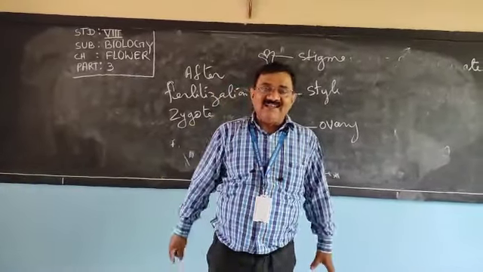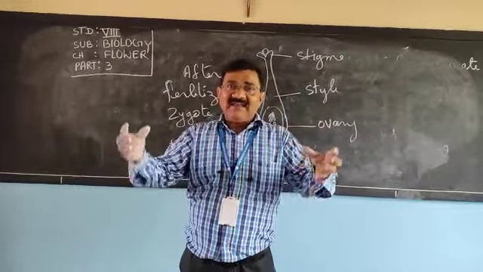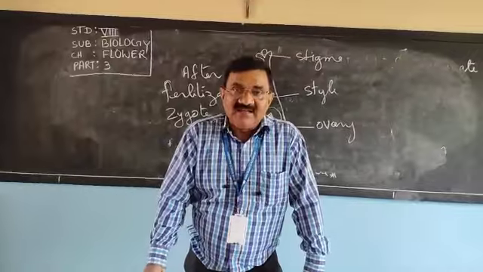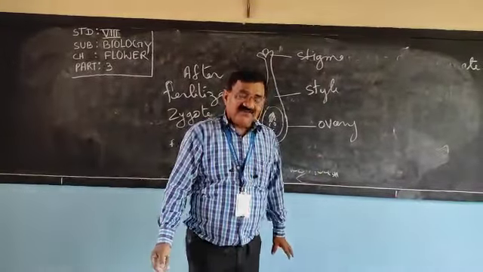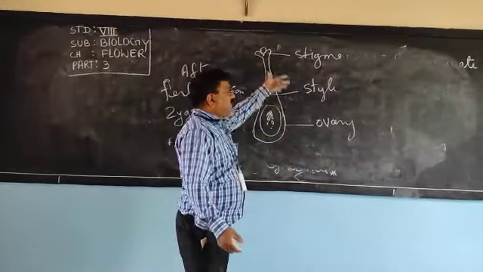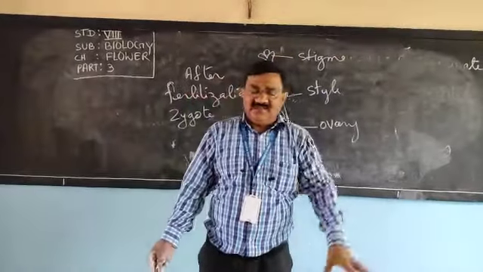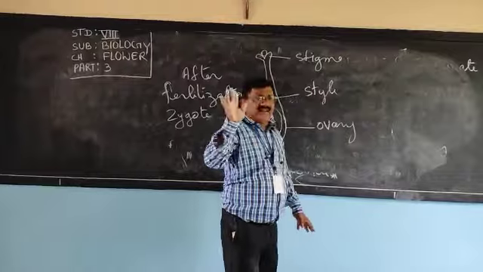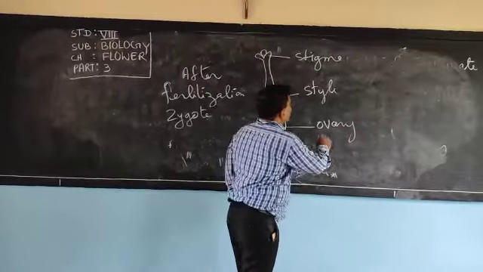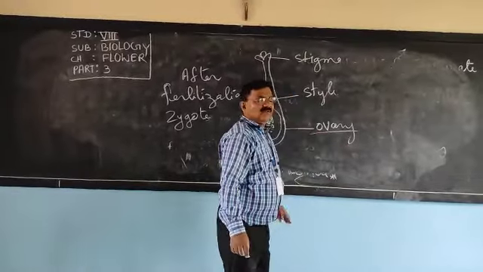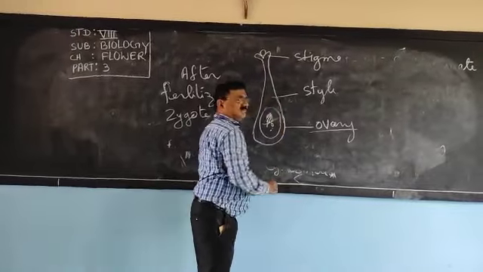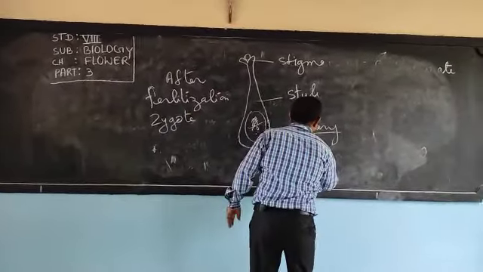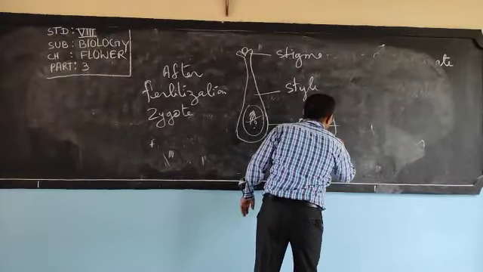And how is zygote formed? When male gamete and female gamete unite, fuse together, then zygote is formed, and this process of fertilization is over. One thing I would like to say: after fertilization, what happens to the ovary? What happens to the ovule? Ovary develops to form fruit.